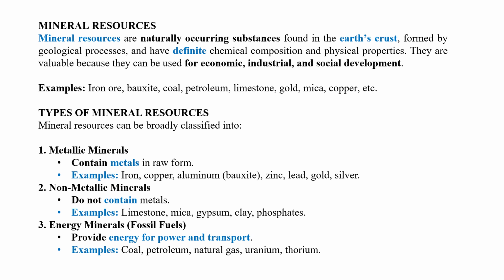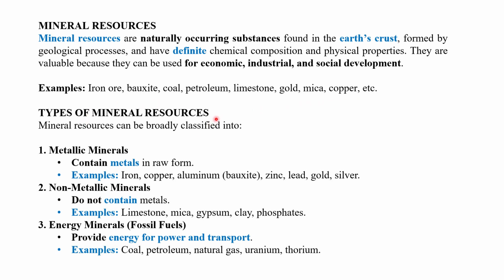Mineral resources are naturally occurring substances found in the earth's crust, formed by geological processes, and have definite chemical composition and physical properties. They are valuable because they can be used for economic, industrial, and social development. So every mineral has its own definite chemical and physical property. These are very important things. For example, iron ore, bauxite, coal, petroleum, limestone, gold, mica, copper, etc.